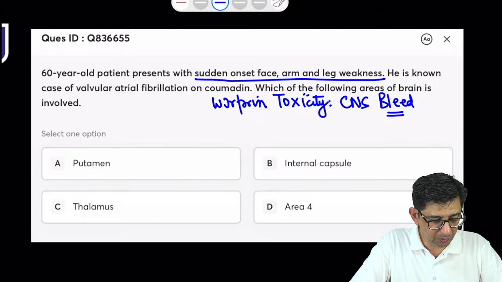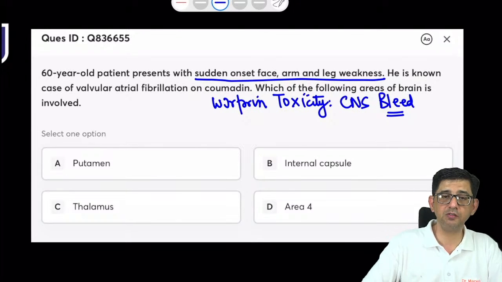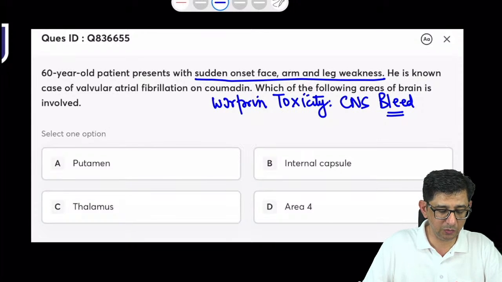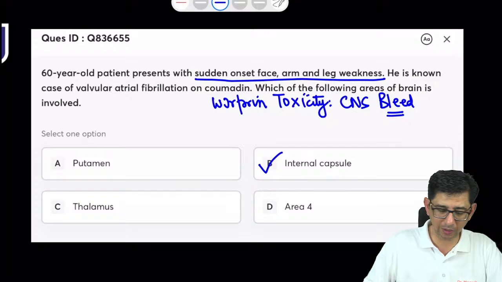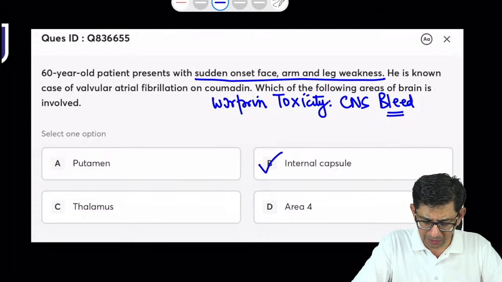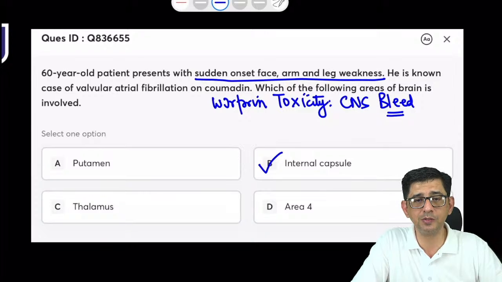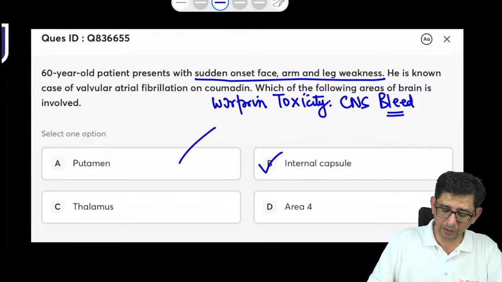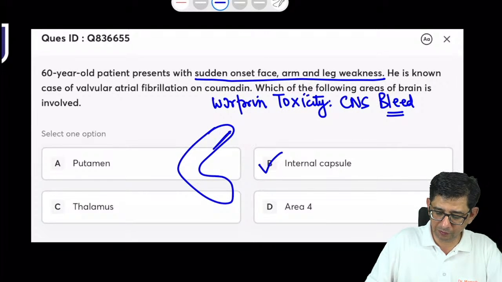Okay, so this, I think most guys have got it right, because there's a face weakness, arm weakness, and leg weakness, which means that the bleeding is occurring in the internal capsule of the patient. The correct answer to this one is option number B. I got A as an answer. That is the commonest site of CNS bleeding, but that does not explain the manifestations.